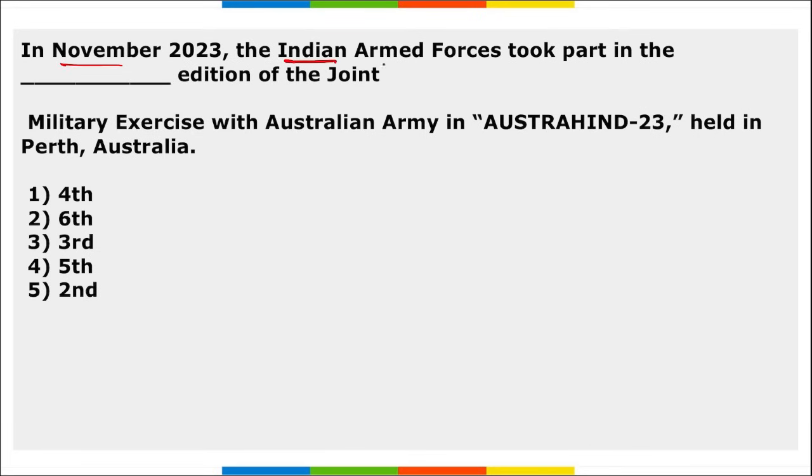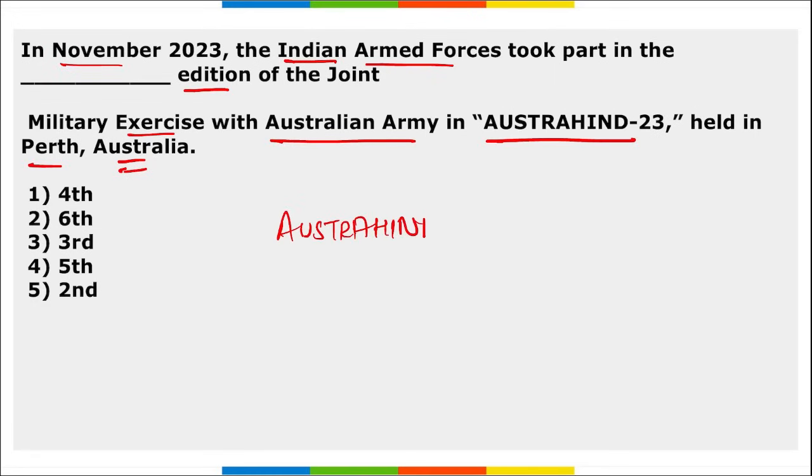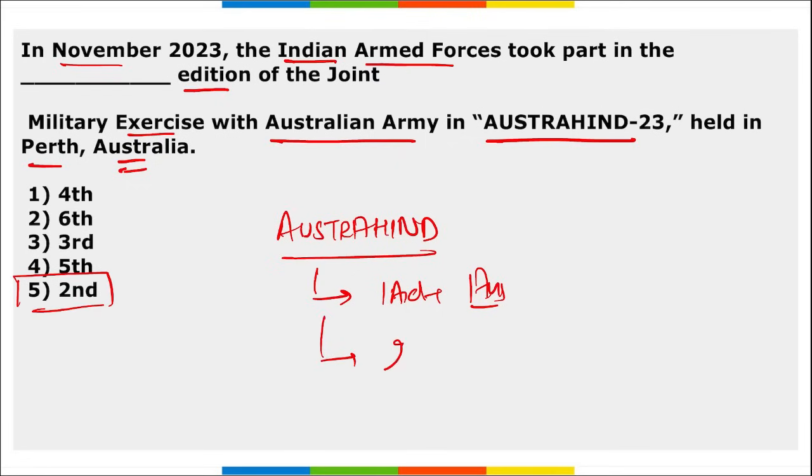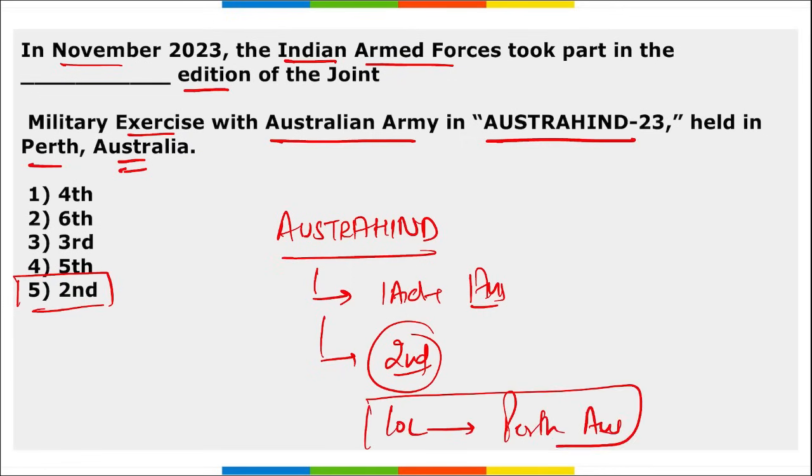Next, in November, Indian Armed Forces took part in the second edition of the joint military exercise with the Australian Army, Ostra Hind, held in Perth, Australia. So this exercise, Ostra Hind, was held between India and Australia. The question asked here is which edition it was. It was the second edition. Next, the question can be asked is what location this exercise was held in. It was held in Perth, Australia. This question also becomes important.